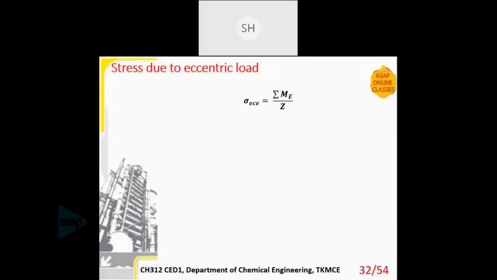Then eccentric load. I mentioned there may be some eccentric loads like pipelines or ladders, platforms, etc. So due to the eccentric load, the moment is given by this equation, sigma Me divided by Z. Me is the moment due to eccentric loads. W1 is the weight of the eccentric load. E1 is called the eccentricity factor, so that also should be given. So W1 E1 plus W2 E2, etc., till whatever is given.